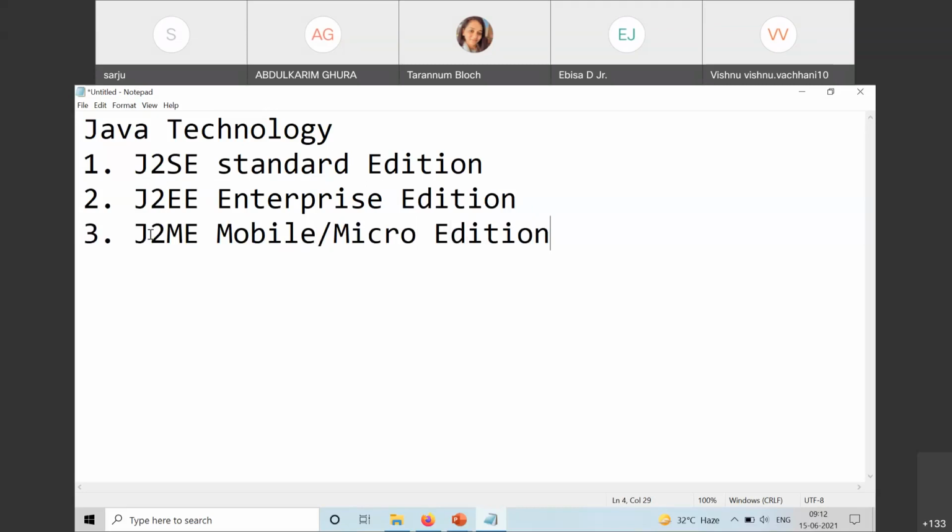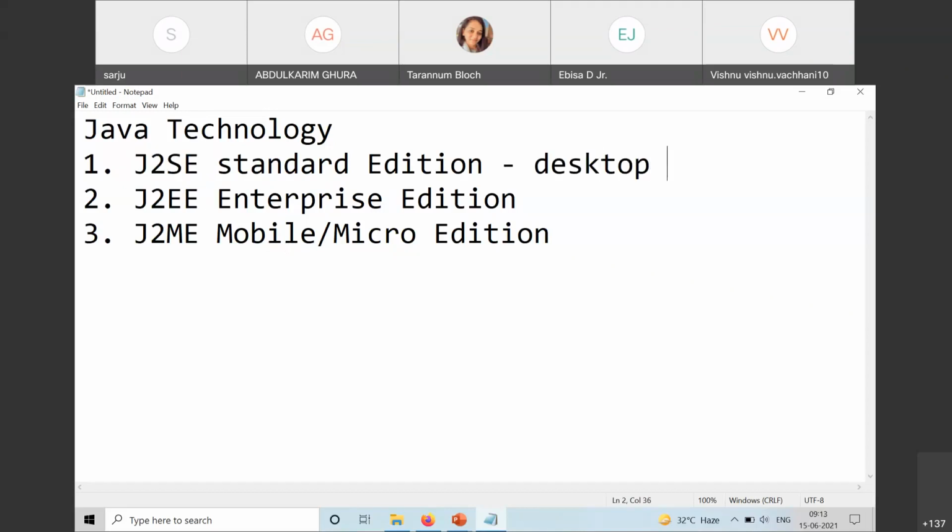But when I say J2SE, I am talking about Java 2 Standard Edition, the one which you learn in your core Java. Usually J2SE is for developing desktop-based applications. At times, this desktop-based application wants to get connected to a server.